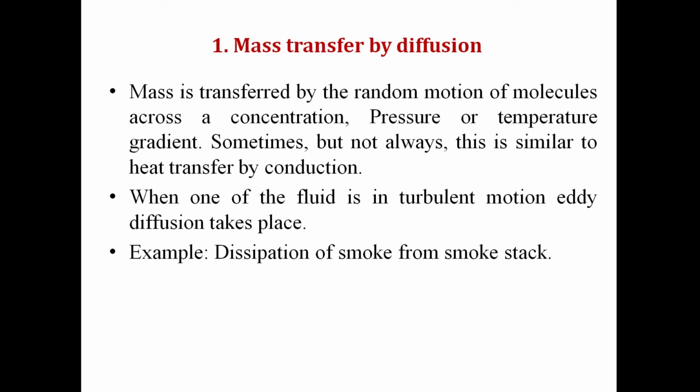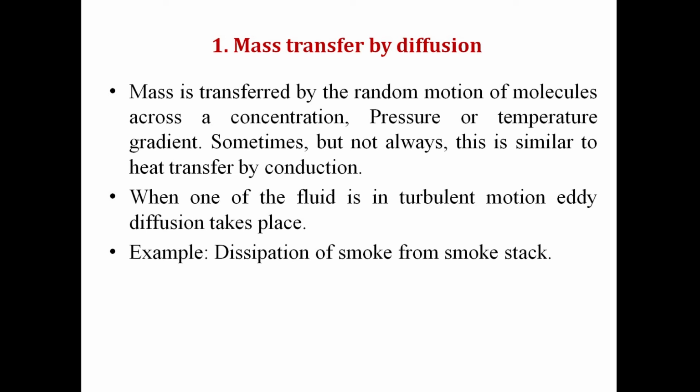When one of the species is in turbulent motion, eddy diffusion takes place. Mass transfer is more rapid by eddy diffusion. An example of the eddy diffusion process is the dissipation of smoke from a smokestack. That is, in case of eddy diffusion, turbulence causes mixing and transfer of smoke to the ambient air.